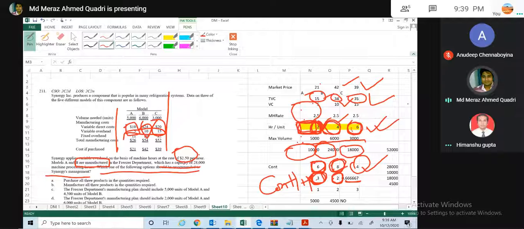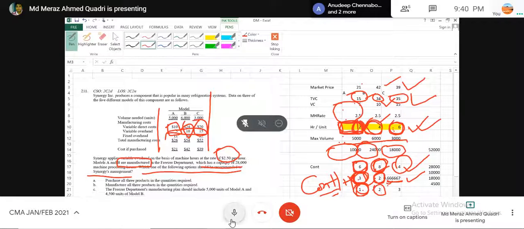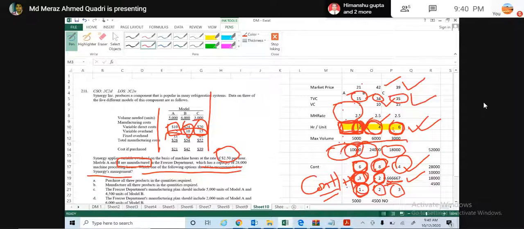So what is the contribution per hour? 3 to 0.67. So 3 is the better, which is going to give us the more results. So I will take this as a first production, then I will go for the second, and then I will go for the third. So since it is just using 10,000, and I have a 28,000 capacity, out of which A has used 10,000, still I have 18,000 left.